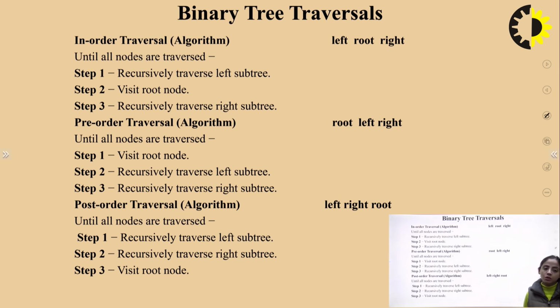Now, coming to post-order traversal, as the name suggests, since the name of the traversal is post, we will place the root at the last. We will traverse the root at the last step. First, we will traverse the left part of the subtree and then the right part of the subtree. Okay.